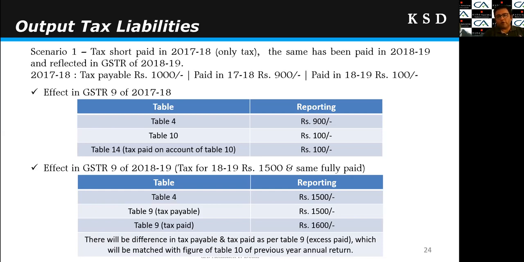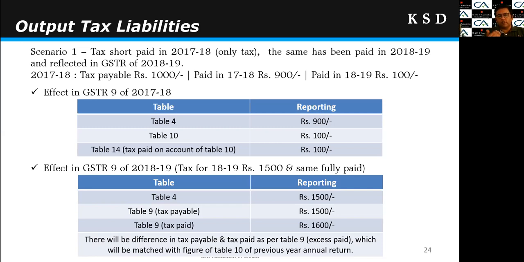Here we are not talking about the cases where there was a short payment and I have discharged the liability through a DRC 03 challan. If I have discharged the liability through a DRC 03 challan, the same will not come over here, right? So here is the case. I have assumed that in 17-18 the tax payable was rupees 1000; 900 rupees was paid and reflected in 3B of 17-18, and 100 rupees I have paid and reflected in the 18-19 GSTR 3B. So what will I do?